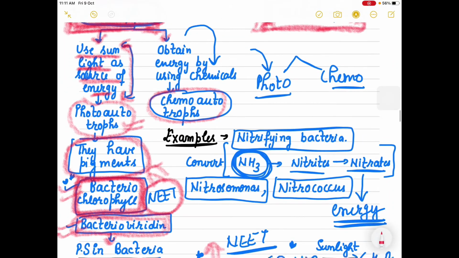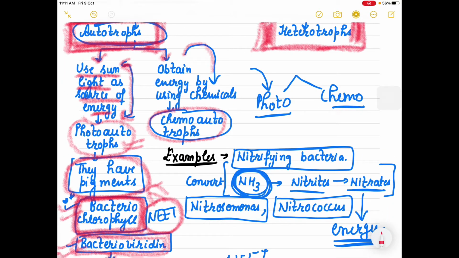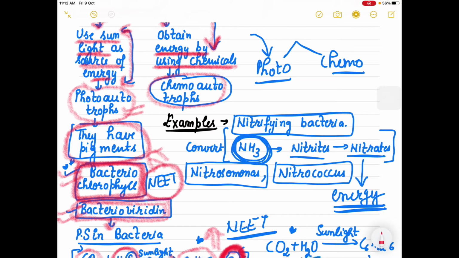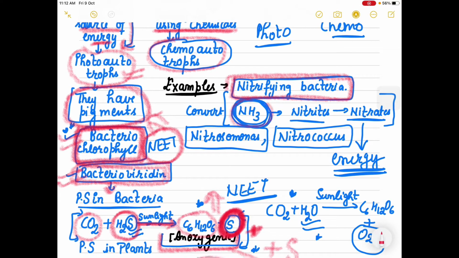If we talk about the chemoautotrophs, they are known as chemoautotrophs because they obtain energy by using chemicals. For example, nitrifying bacteria. Nitrifying bacteria has a speciality that it can convert ammonia into nitrites and nitrates, and the energy which it obtains during the conversion of nitrites and nitrates is used for making food, right?